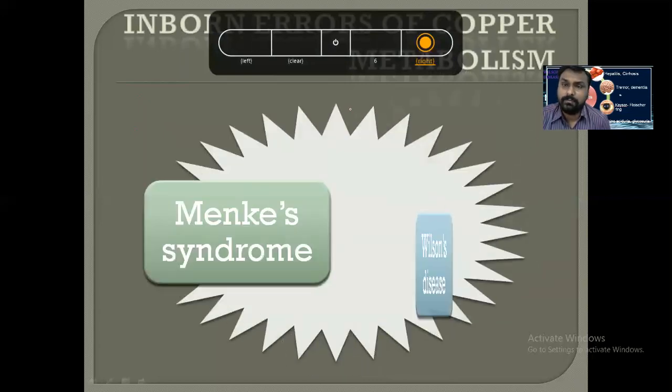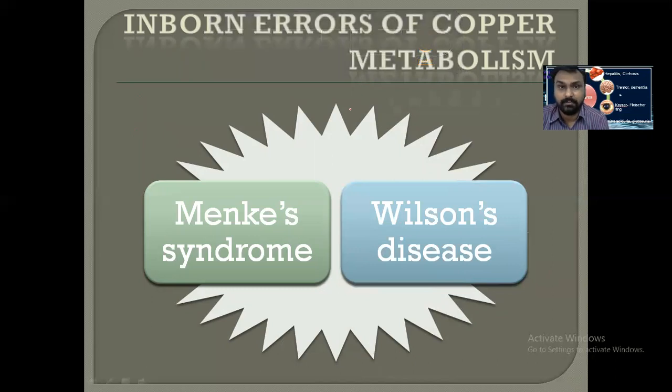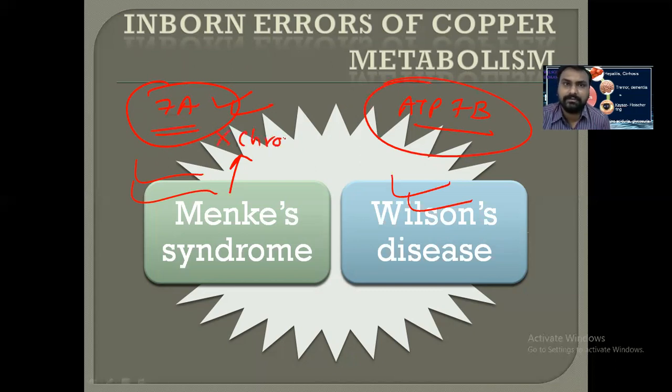Now, there are two important diseases related to copper metabolism. One is Menkes kinky hair syndrome and another is Wilson disease. Menkes syndrome is a genetic defect of the ATP7A gene, while in Wilson disease the ATP7B gene is defective. The gene in Menkes syndrome is present on the X chromosome, while the Wilson disease gene is present on chromosome 13.